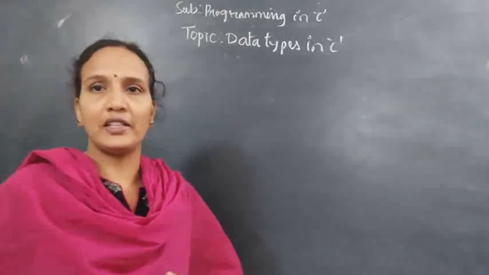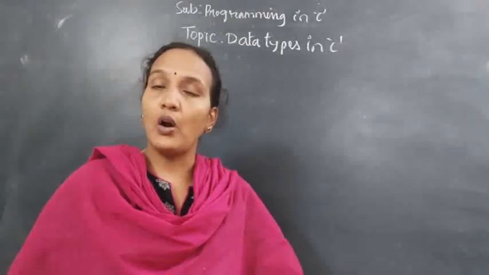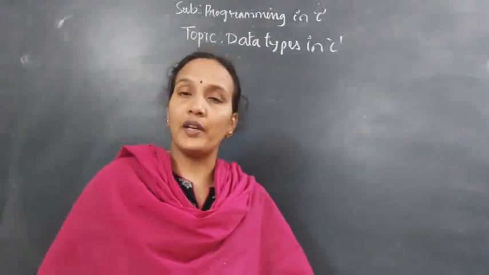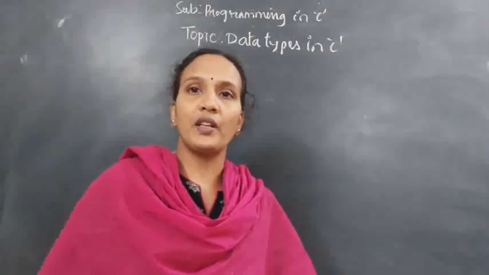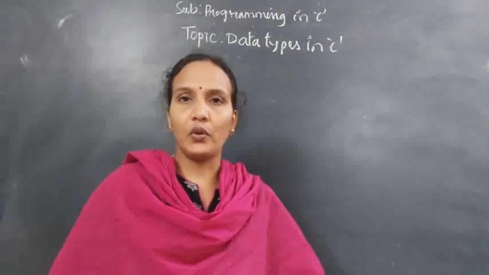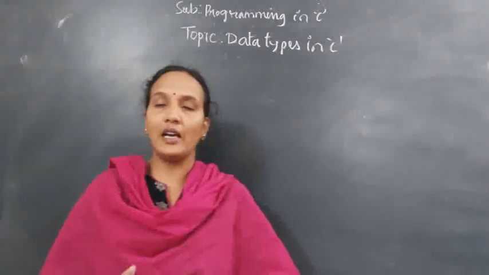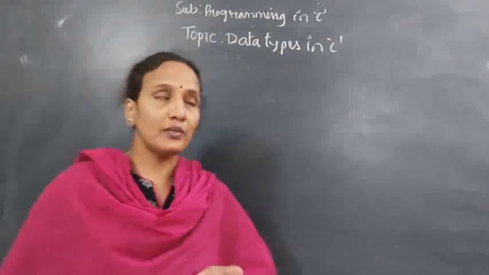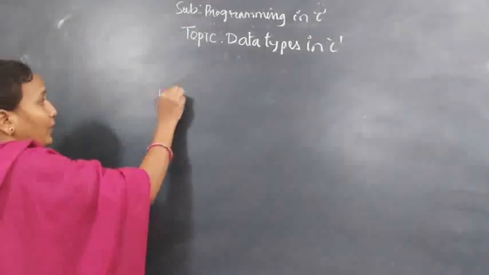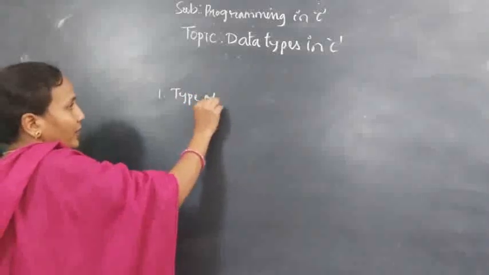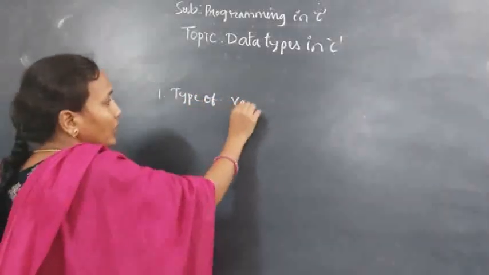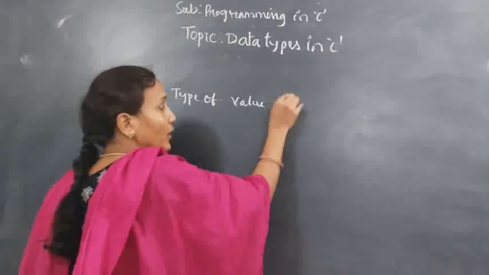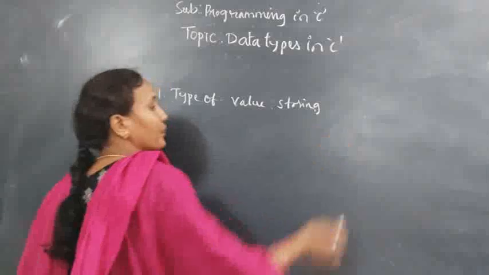In this lecture we'll learn what a data type is, how to use a data type when you are declaring a variable, and how to print that variable. First I'll define what a data type is. A data type is nothing but a type of value. It defines the type of value you are storing in a variable.